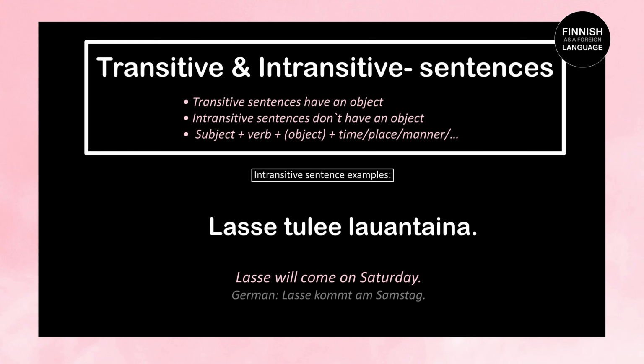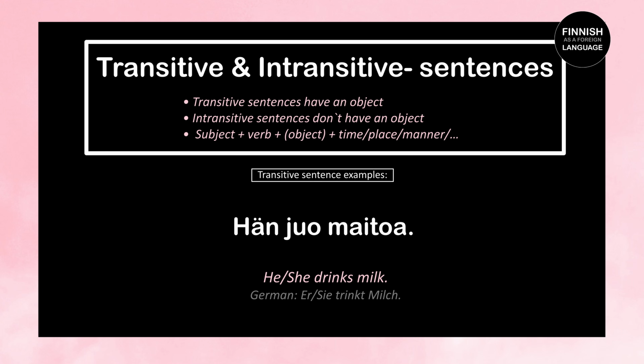Or Lasse tulee lauantaina. Lasse will come on Saturday. Also here is no object. Lasse is our subject. Tulee is a verb, third person singular present tense of the verb tulla, which means to come. And lauantaina means on Saturday, indicating the time. Now let's take a look at some transitive examples. Hän juo maitoa means he drinks milk. Milk is our object here, and it has to stand here in the partitive case because it's uncountable. Hän juo maitoa. He drinks milk.